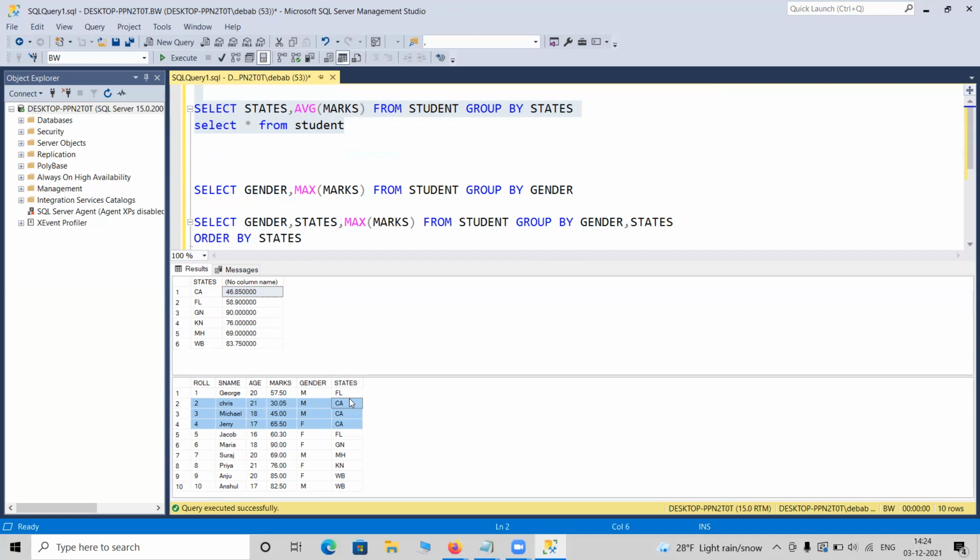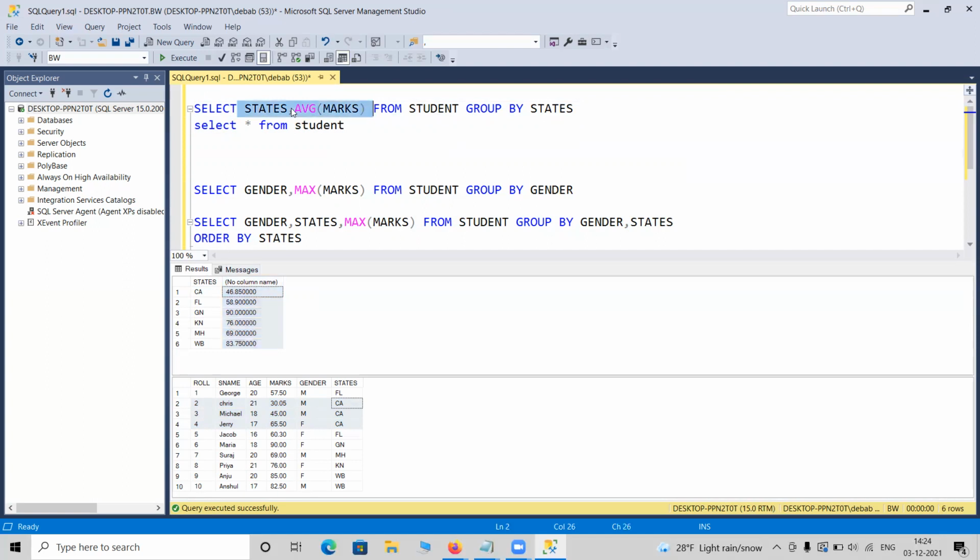That will be helpful for you to understand, because in real life, you can have millions of data. You cannot validate if it is behaving correctly or not. So in that time, it will be very useful to use this group by. So this is the thing, state and average marks. So state-wise average marks, it is now displaying the data.